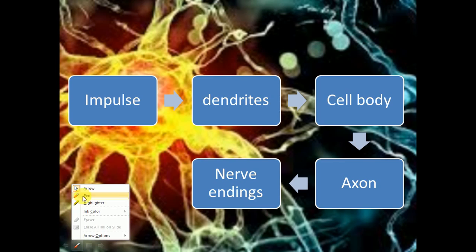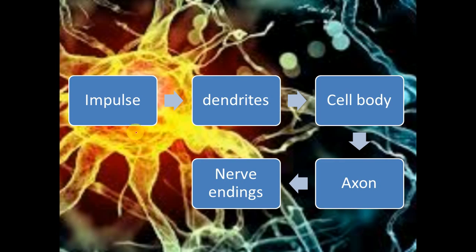So this is basically a flowchart of how the impulse is transmitted in a nerve cell. First, all the nerves are in contact with the skin, basically in contact with the sense organs. So whenever there is any change in the environment, a message is created in the environment. Impulse basically means the message which is produced in the environment.